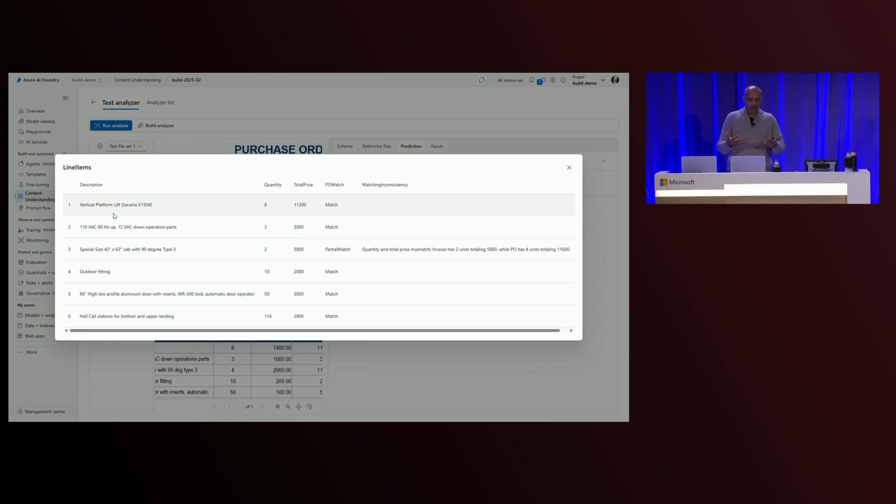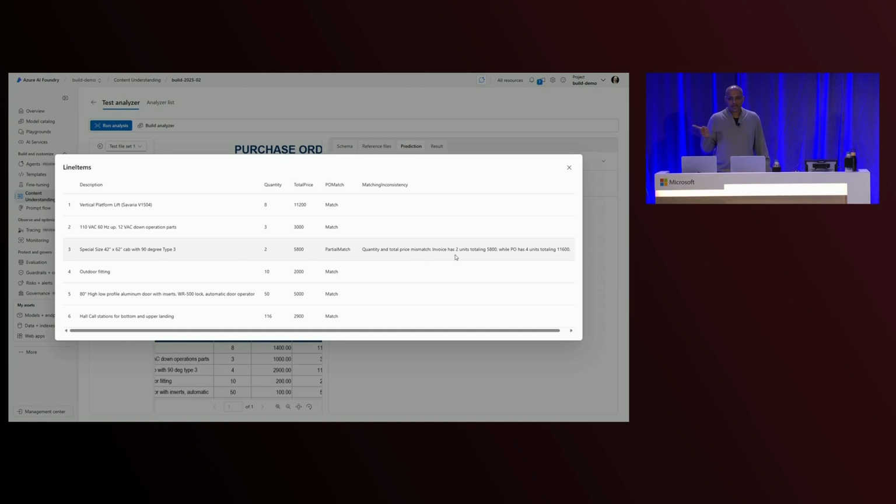Now let's look at the output for the line items. In the line items, you're seeing first that all the line items are extracted the way you expected, right? We've got the 3 columns that we defined: the description, the quantity, and the price. But in addition to that, we now have these new additional fields for PO matches.